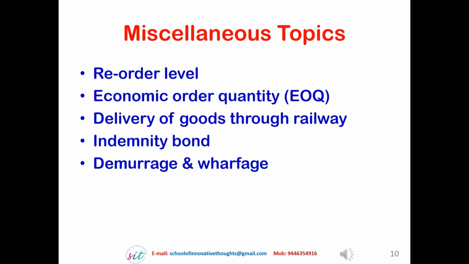Next is economic order quantity. This is a terminology which is frequently asked in each and every question paper. Certain things may be coming in packets and there may be a transporting mechanism or a transporting capacity for a particular item. Generally in our conventional lorries, 200 bags of cement is transported. So whether we are transporting 150 bags or 100 bags in the same lorry, we have to give the same rent for the vehicle. So in such cases, what is the optimal quantity which can be fetched at the project site at the least cost? Such quantity is called economic order quantity.